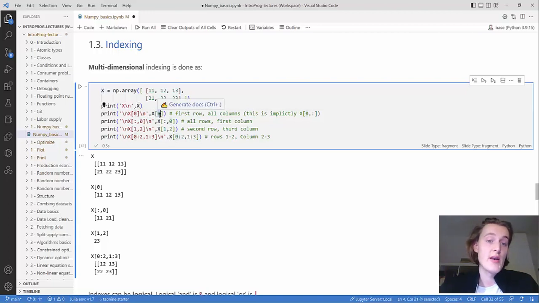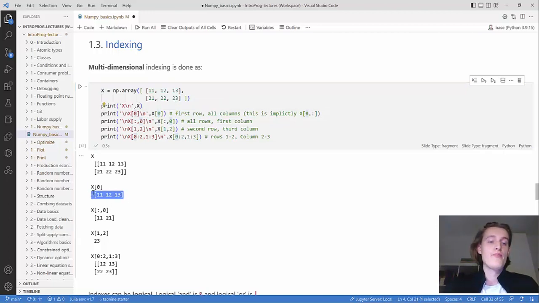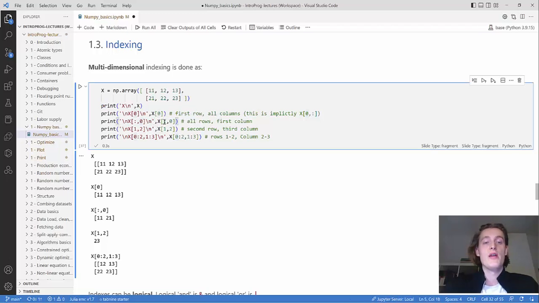Then if you just have one index, you just choose which row you want to look at, and you look at the whole row. Typically you would do this explicitly, where you say, okay, I want all of the rows, then you use the colon, comma, 0, and then you get all of the rows, but only the first column. So you get these 2 elements here.